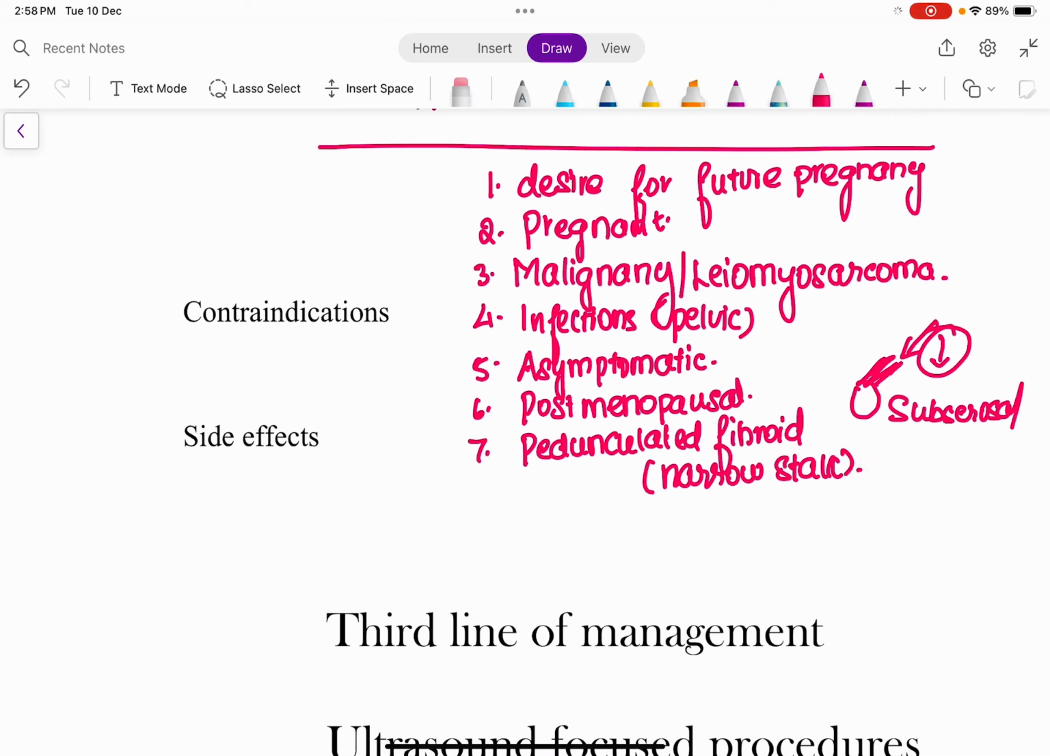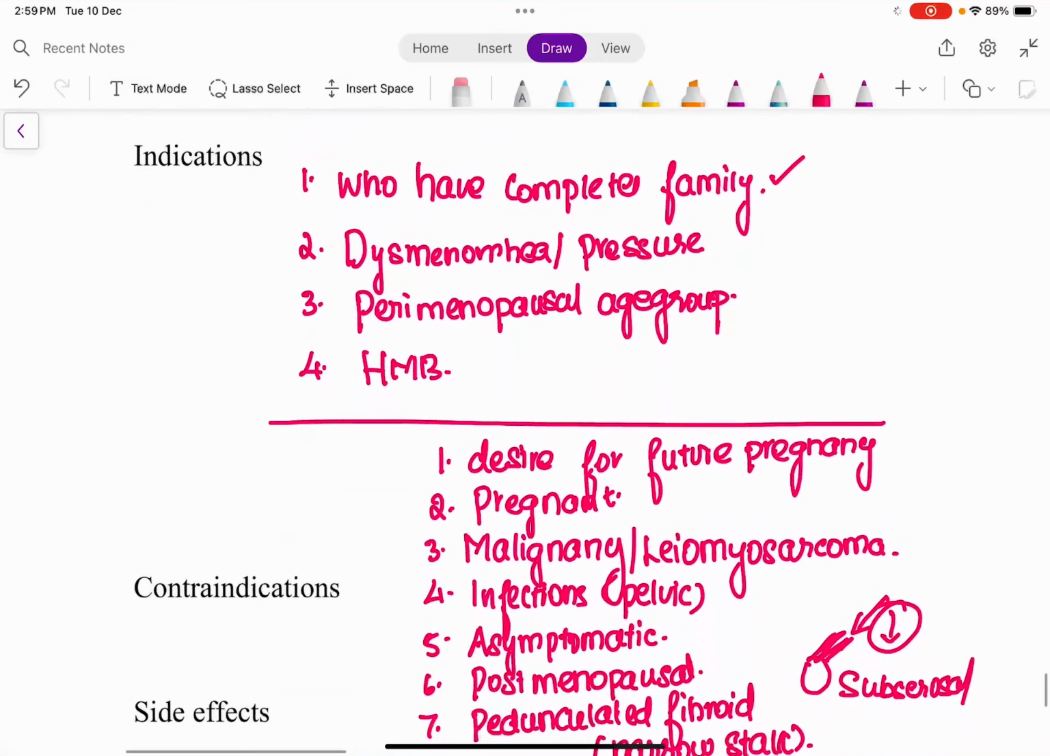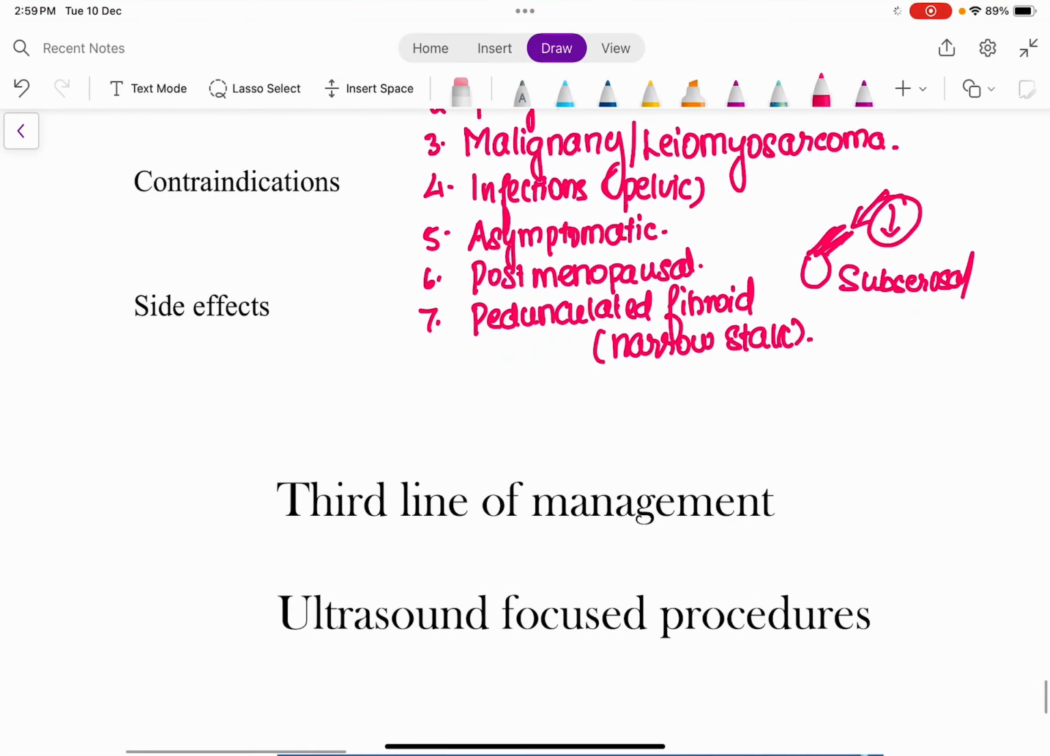Clear? So any pregnant patient, any patient who is wishing for any future pregnancy, any sort of active pelvic infections, malignancy, asymptomatic fibroid, postmenopausal age group female, and in case of narrow stalk fibroid which is going to result in necrosis of the fibroid, you need not worry about those. So for those conditions, you need not do this uterine artery embolization. Is that clear? Yes. So these are the entire details of uterine artery embolization.